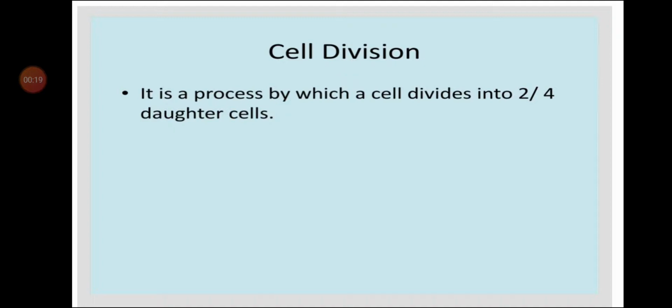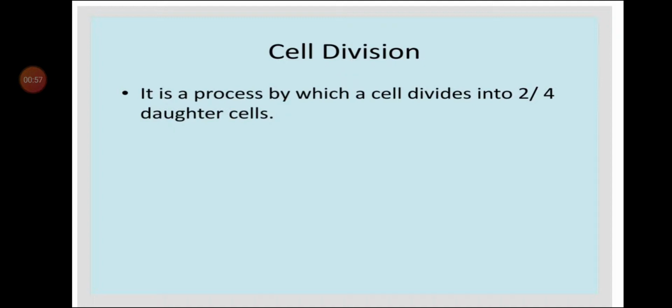Cell division is a process by which a cell divides into 2 or 4 daughter cells. I repeat the definition. Cell division means a process by which a cell divides into 2 or 4 daughter cells. The word division means divide, so what is going to divide here? Here the cell is going to divide. The cell is divided into 2 or 4 cells, and those cells are known as daughter cells.